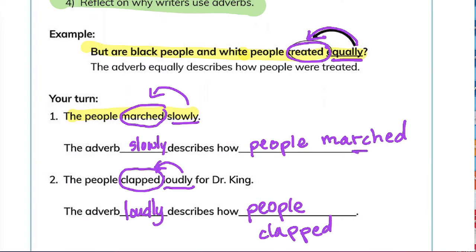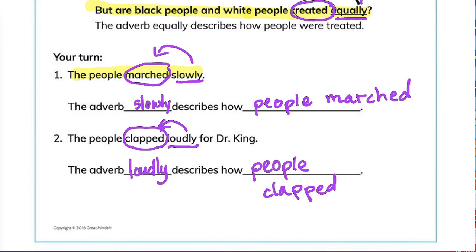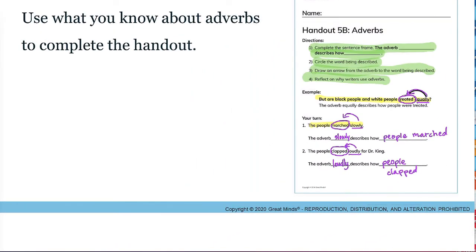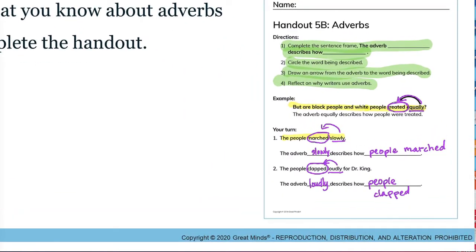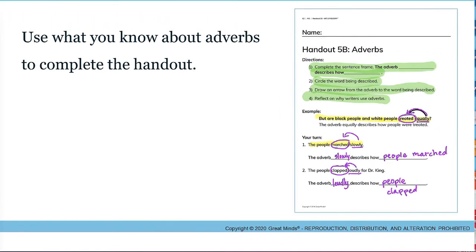Now, is marched a verb? Is it an action? Yes, it is. That's why we call these adverbs, because oftentimes they describe verbs. So the first one, slowly, describes how people marched. And our second one, loudly, describes how people clapped. So your task today was to complete handout 5B. If you are done with that, you are done with the deep dive today. And don't forget, writers use adverbs to add more detail and make it easier to understand what they're writing.